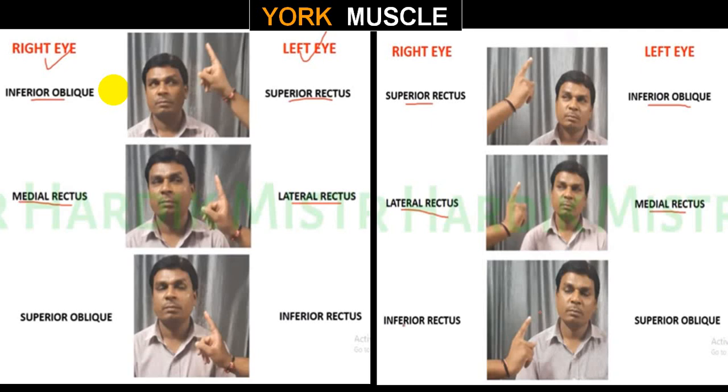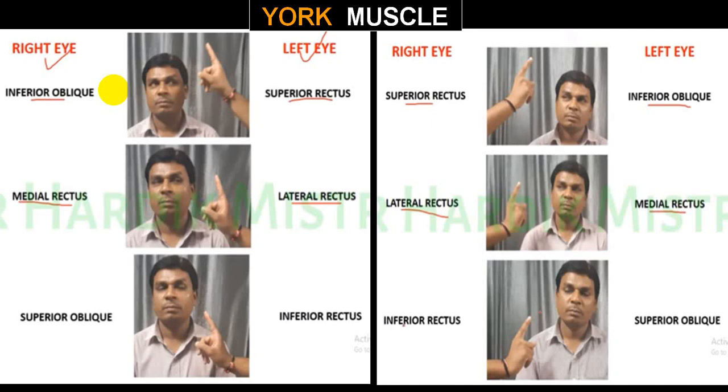When I am looking down, say I am looking down and out on the left side. If I am looking down and out on the left side, particularly the superior oblique and inferior rectus of the two eyeballs will be working.